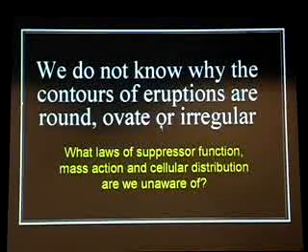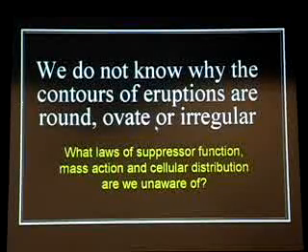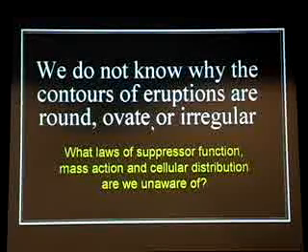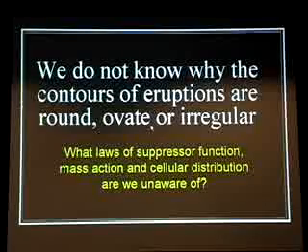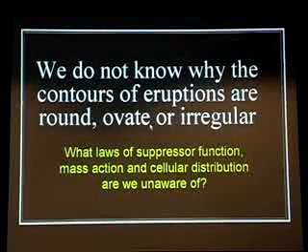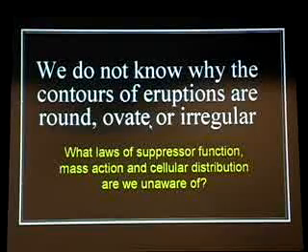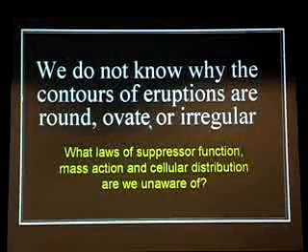This is really a very important point because, frankly, we have no idea why some diseases look like round things, some look like oval things, and some are irregular. None. Zero. And that's really shocking because it really means that we don't understand how diseases come to be the way that they are.